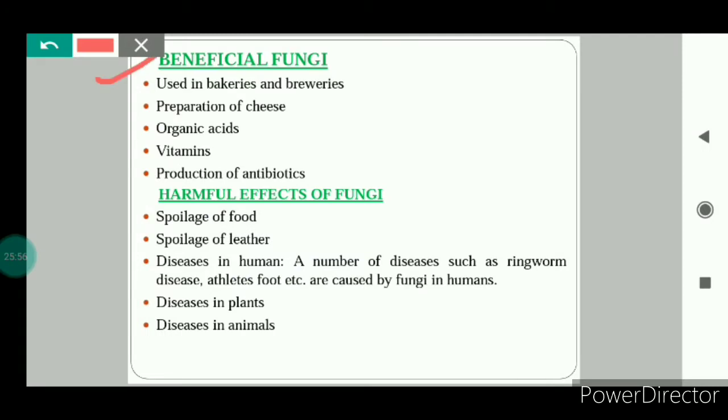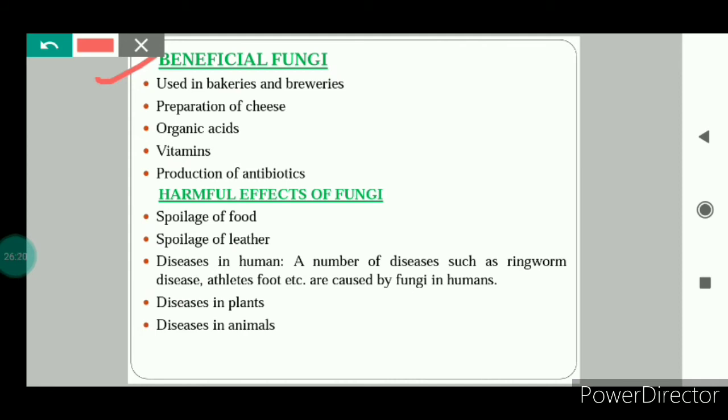Next is how fungi are beneficial for us. Fungi are used in bakeries and breweries. They are used in bakeries, and also for making beverages like alcohol, wine, etc. So how do we use fungi in the bakeries?